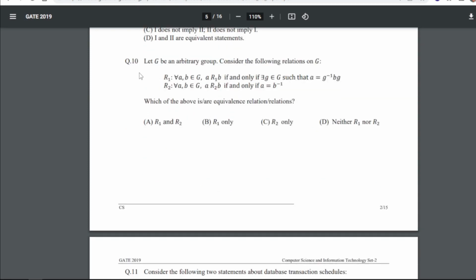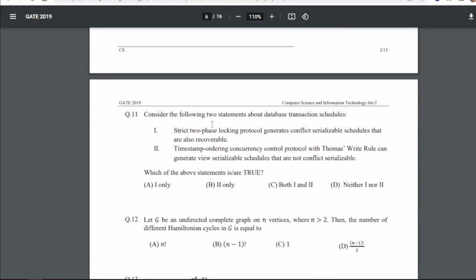All right. Question number 10 is, let G be an arbitrary group. Consider the following relations on G. So this is R1, this is R2. Which of the above is or are equivalence relations? Right, so for 10th, our answer is B, that is R1 only.